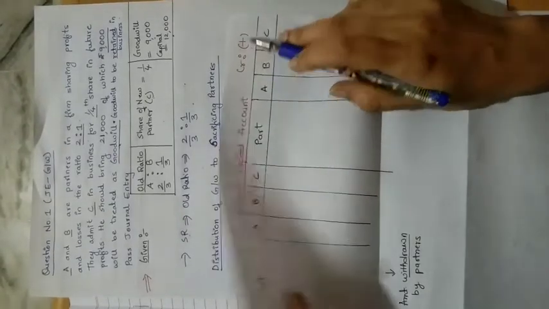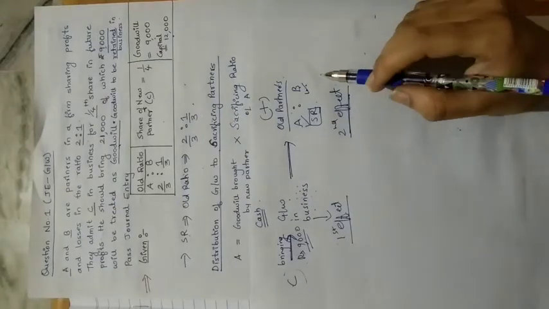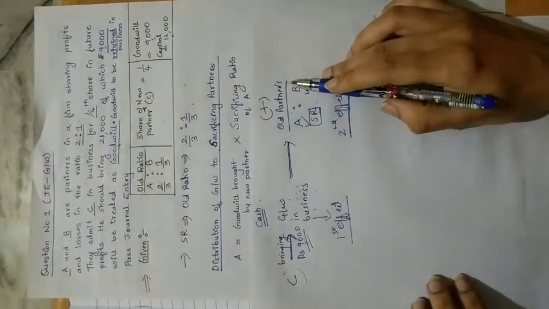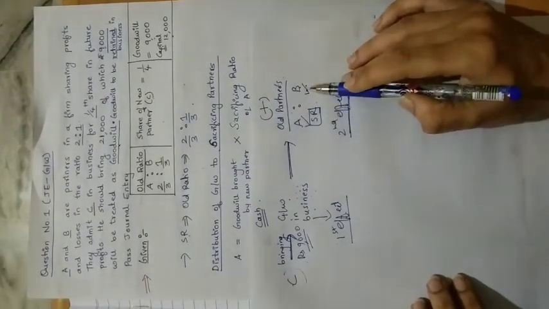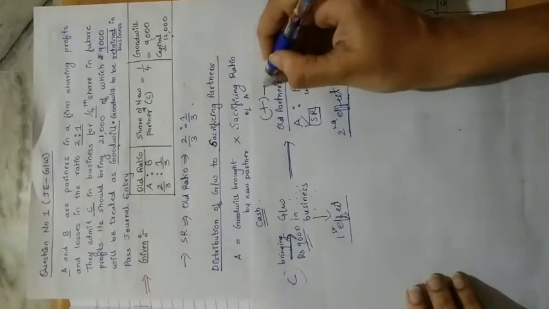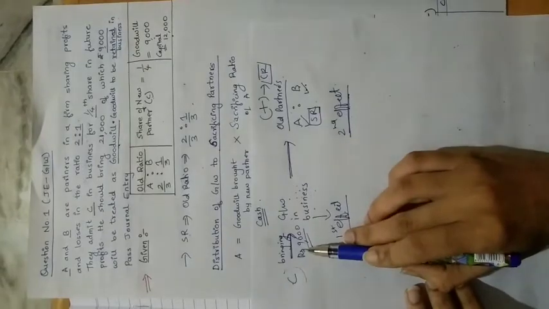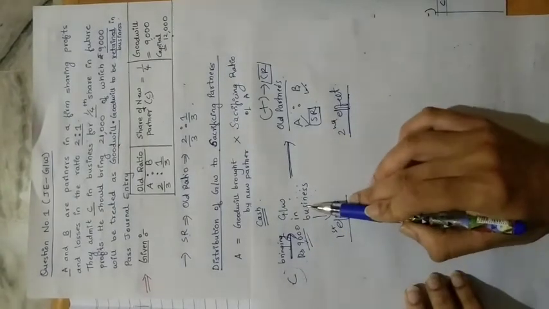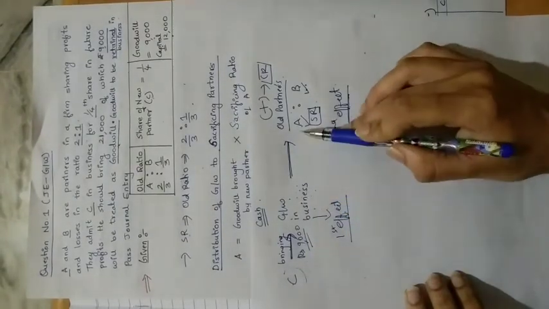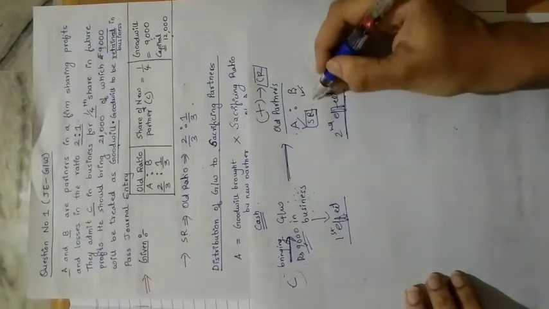Add means credit in partner's capital account. So we have to credit the old partner's capital account here, because here I have written plus. That amount which is being brought by the new partner in the business will be given to the old partners in sacrifice ratio. So here we have already calculated it.